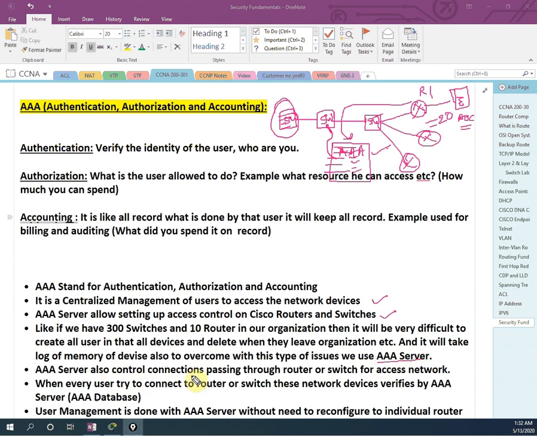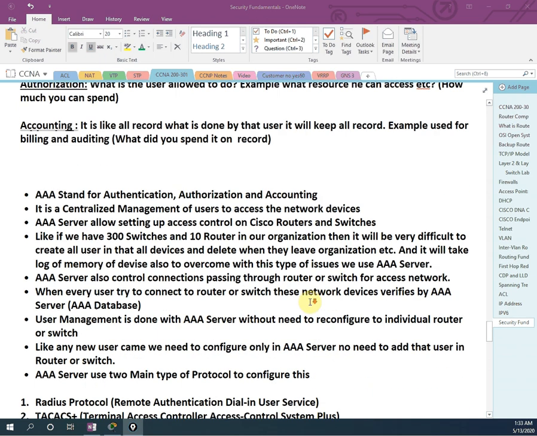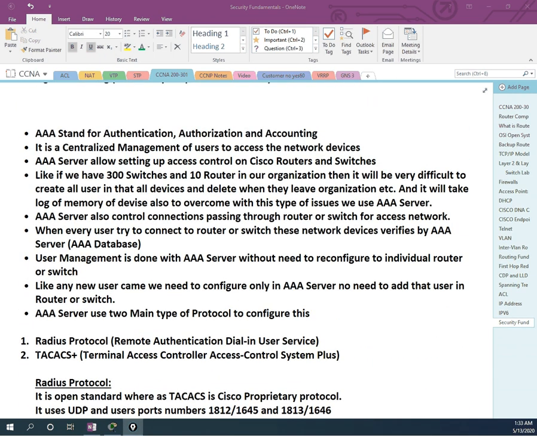An AAA server also controls the connections passing through the routers and switches for accessing the network. Whenever a user tries to connect to a router or switch, the network device verifies with the AAA server. Whenever someone wants to access any router, the router checks with the AAA server, saying this guy is trying to access me, can we allow or not. So this is a very easy topic.